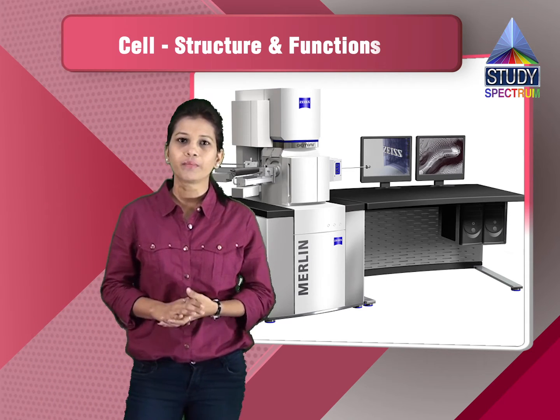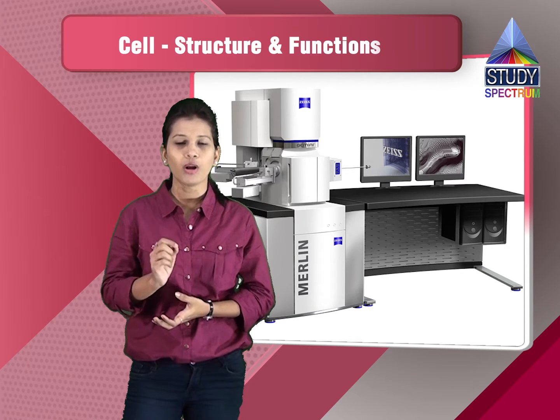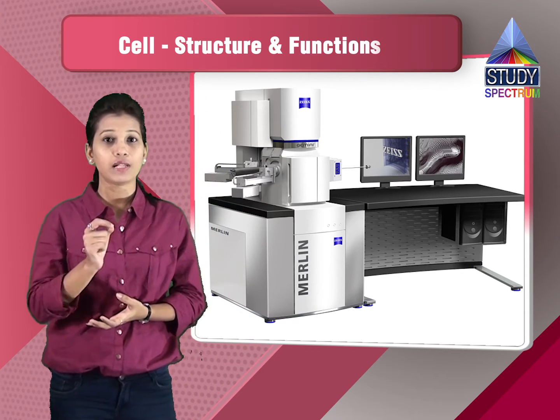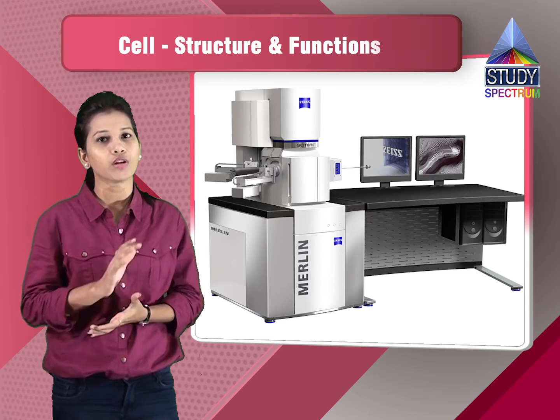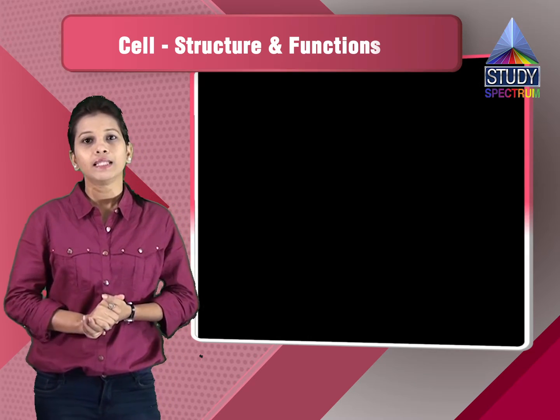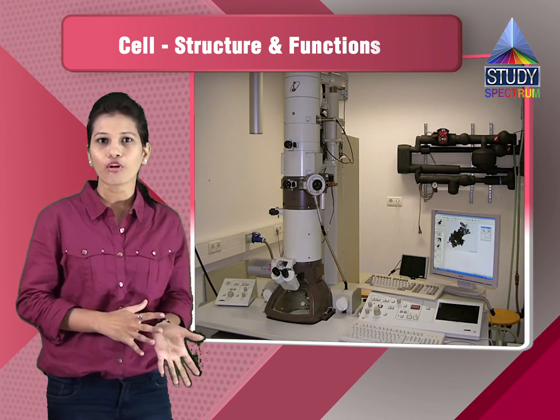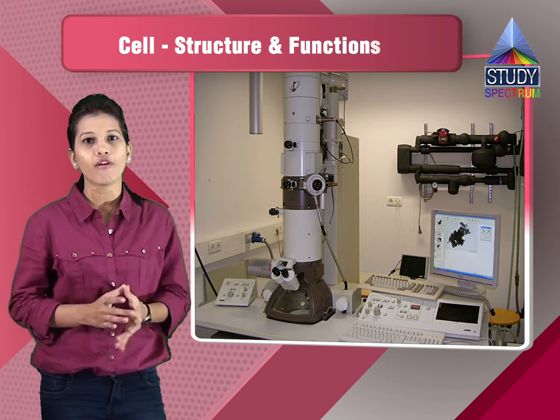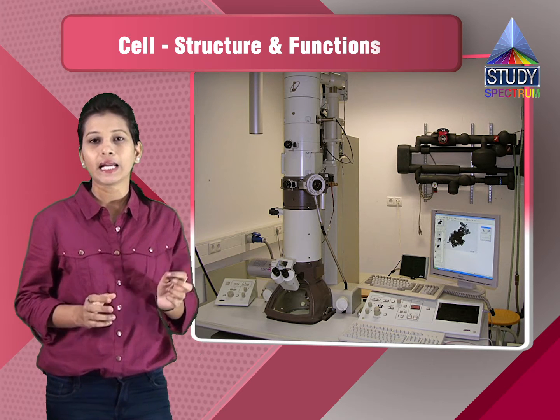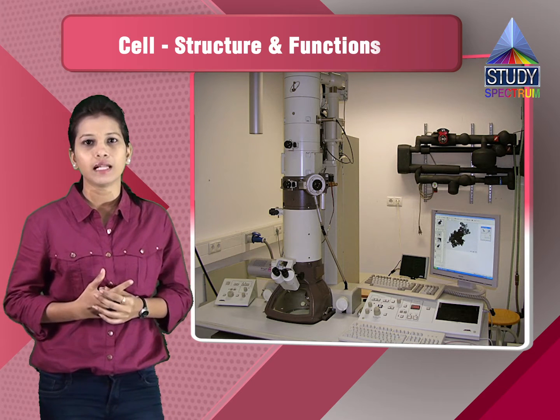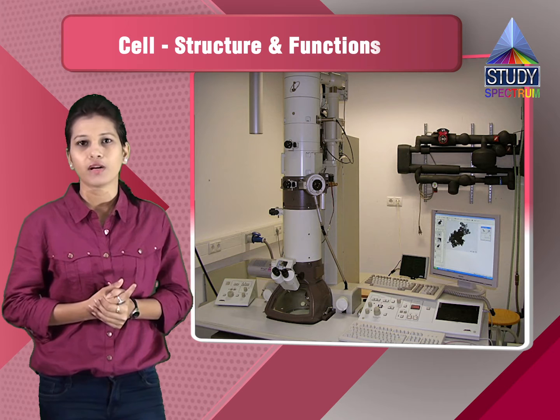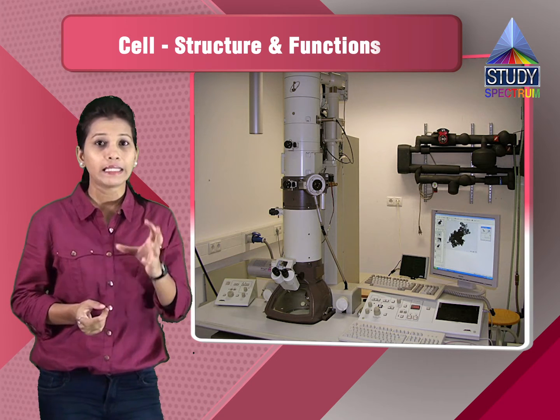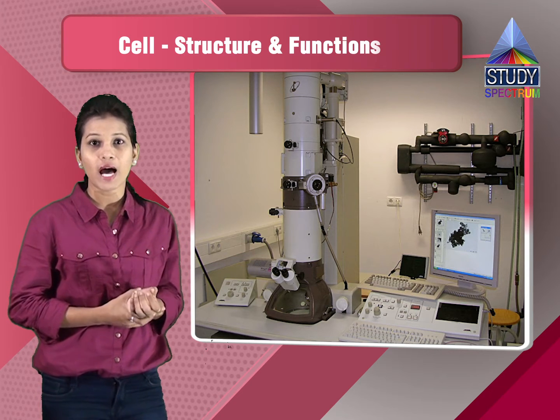Then we have the different uses of microscopes. As I have told you, microscopes are used to observe small particles, small cells, very minute particles which are not visible to the naked eye. Then we have the scanning electron microscopes and the transmission electron microscopes to observe the detail of each and every organelle. The granules present in the cells were observed because of the scanning electron microscope, and so were the components inside the RBC.